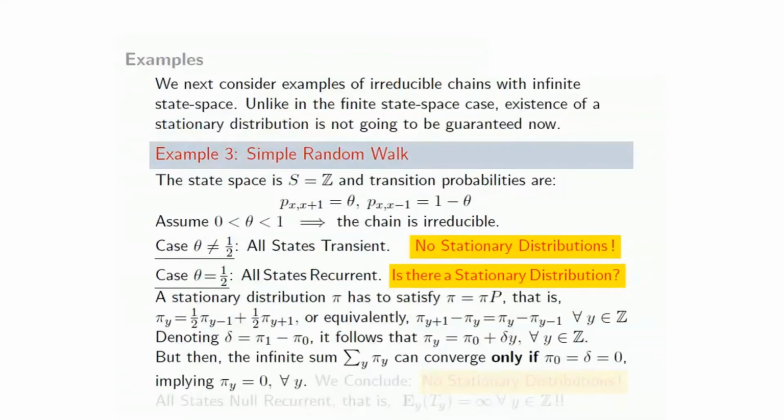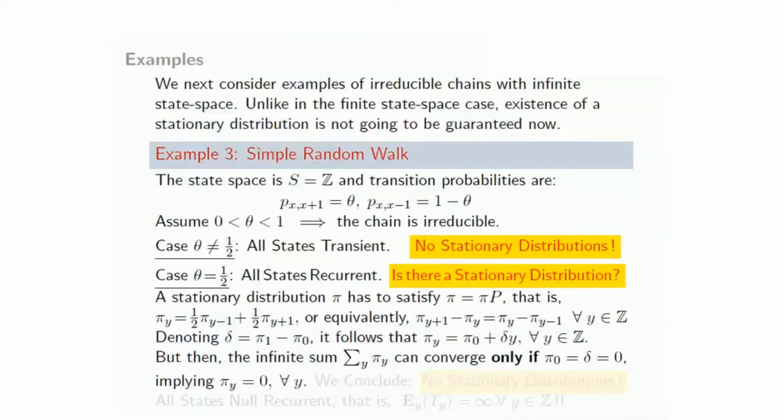Now the condition is we have to have pi to be a probability, which means that summation pi y has to be 1. Unfortunately, if pi y is pi 0 plus delta y, then summation pi y can converge only if both pi 0 and delta are equal to 0.